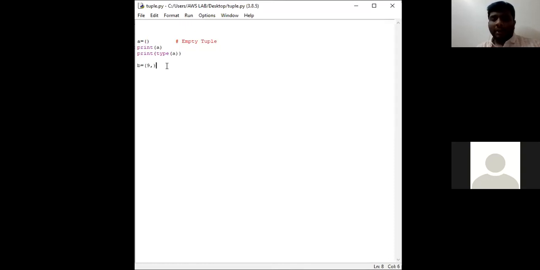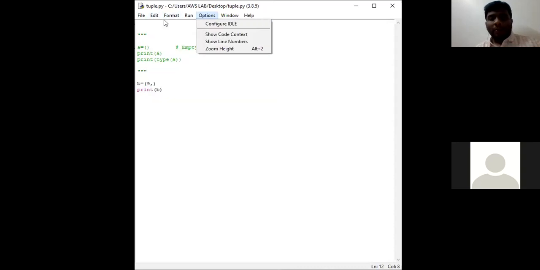You need to remember that particular thing. Okay. So print B. I shall keep this entire program in comment lines. Now what is B? B is a tuple variable name which consists of only one element. Even though the tuple consists of only one element, you need to mention comma after that particular element. So print B in the sense, we are going to get the output.